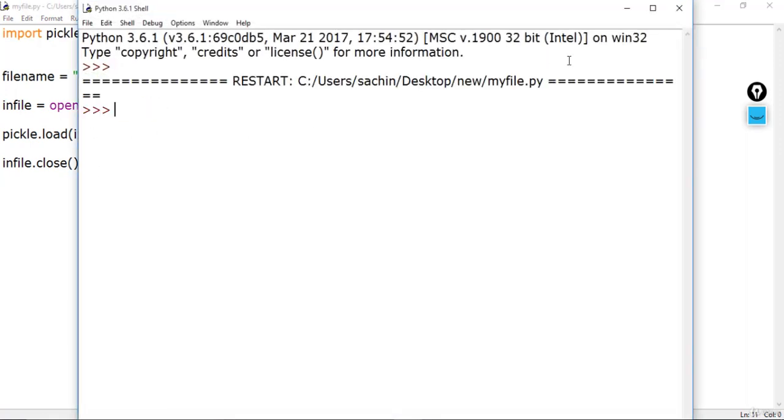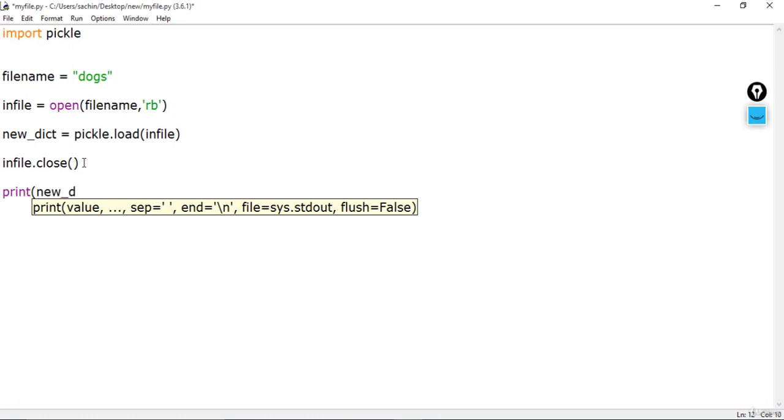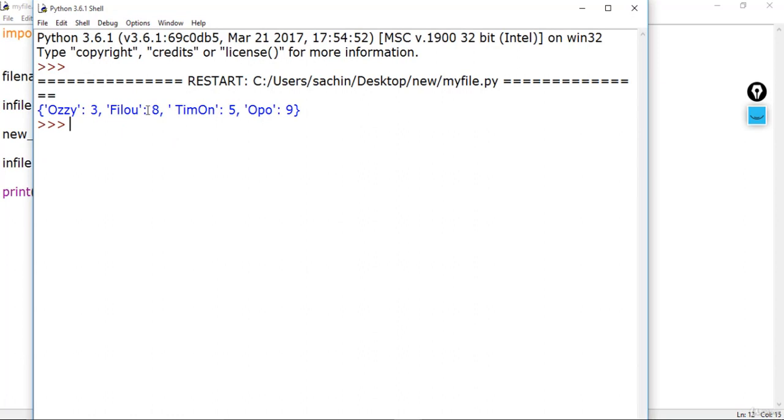Let me press F5, and we don't see anything over here because we are not printing anything. So let me get the dictionary, that would be new_dict over here, loaded from in_file, and let me print this new dictionary. When I save this, you could see we now get Aussie, Flu, Timon and Oppo, which were serialized a couple of minutes before.